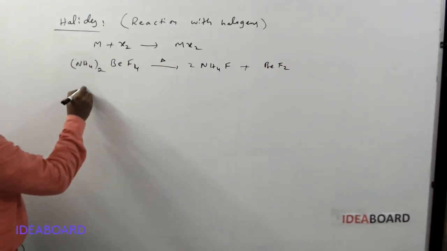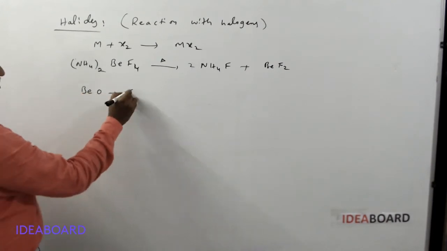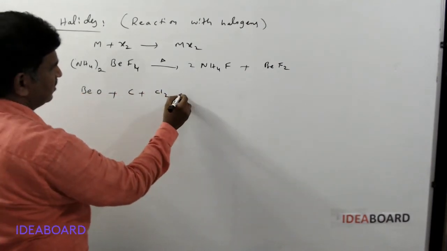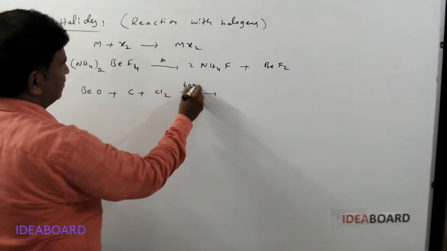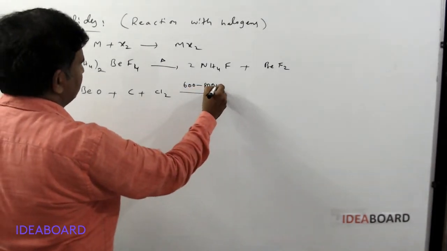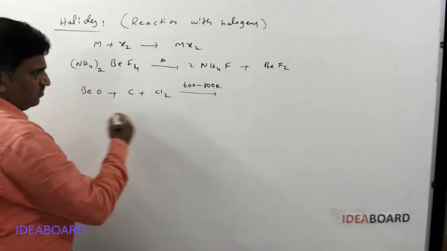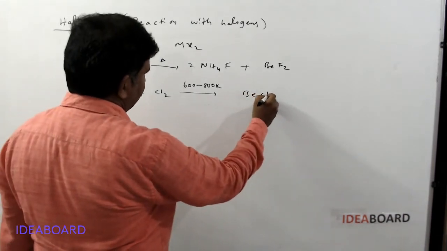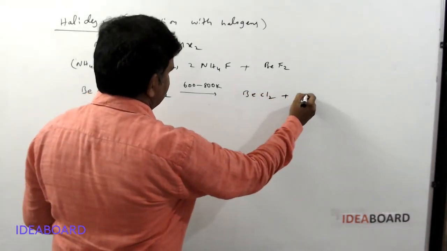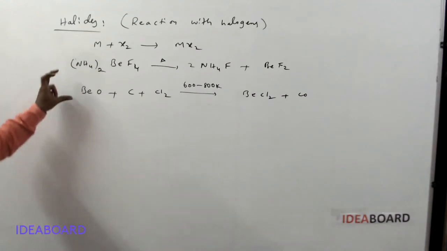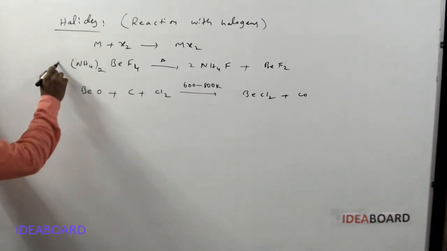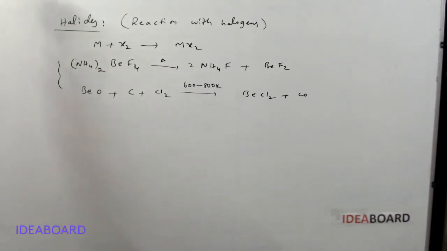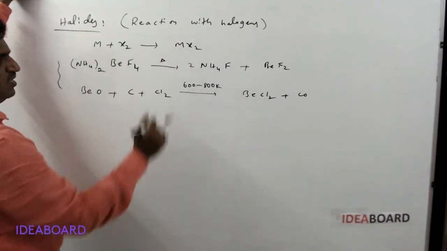Similarly, beryllium chloride can be prepared by BeO plus C plus Cl2 at 600 to 800 Kelvin temperature. Then it forms beryllium chloride plus CO. So these are special methods for the beryllium halides. The remaining halides can be prepared directly.